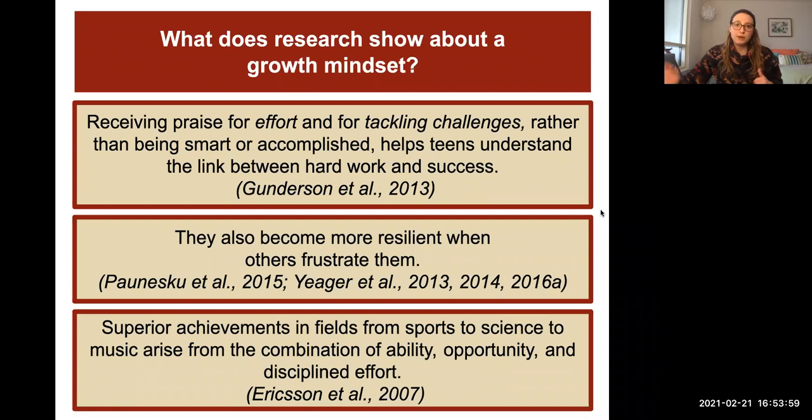So, what does research show about a growth mindset? Receiving praise for effort and for tackling challenges rather than for being smart or accomplished helps teens understand the link between hard work and success. They also become more resilient when others are frustrating them, meaning they can bounce back and overcome hardships. And superior achievements in fields from sports to science to music arise from the combination of ability, opportunity, and disciplined effort. So again, this is going back to that idea of grit that we talked about a couple modules ago,